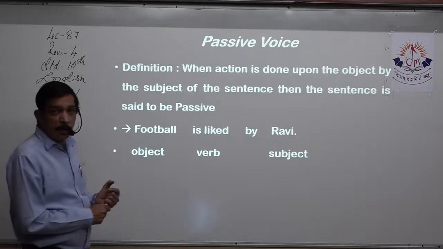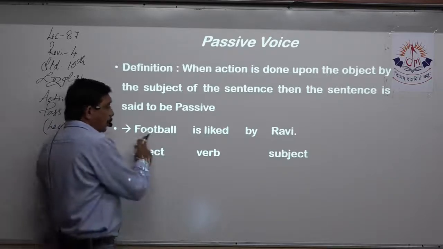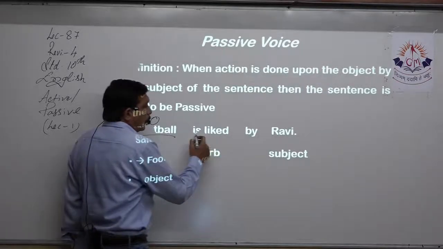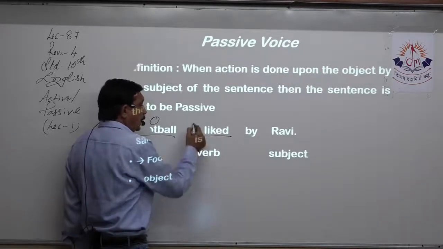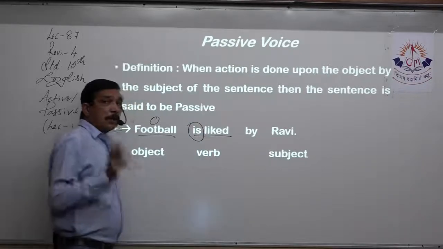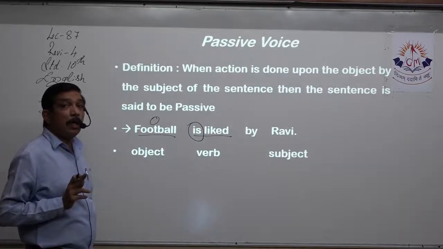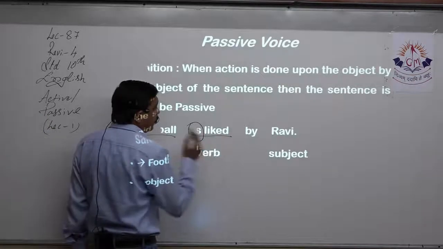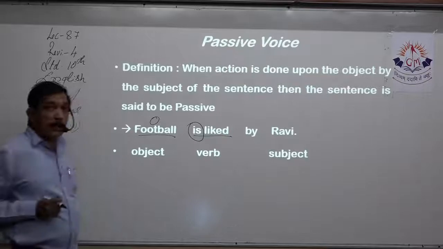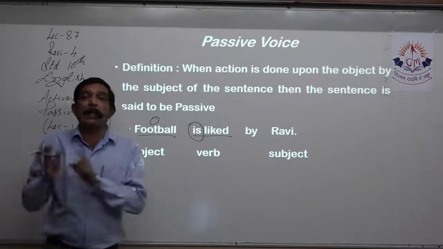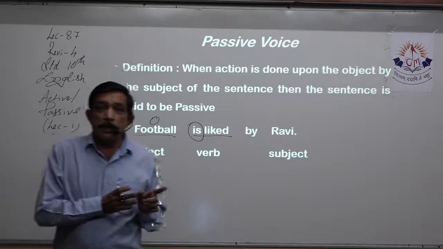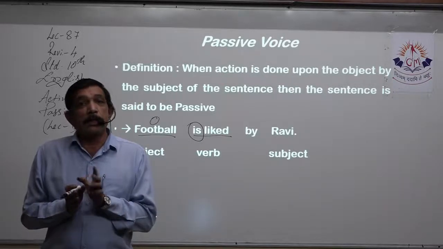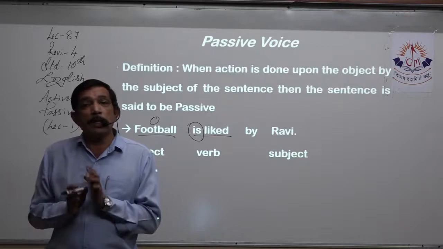Now what we see over here is football, that is the object that we had, is liked. We kept the tense as it is because it was present tense. And we make the past participle of like, that is liked. Like, liked, liked. Present tense is like, past tense is liked, and past participle is liked.